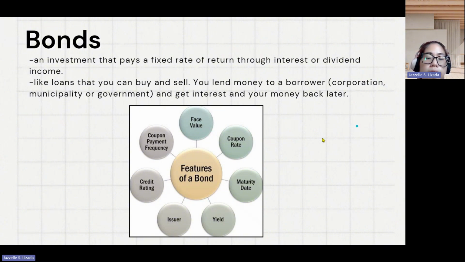Issuer refers to the entity issuing the bond, which can be either government, municipality, or corporation. Then yield, this is the total return an investor can expect to earn from a bond, considering both the interest payments and any price appreciation or depreciation of the price of the bond.